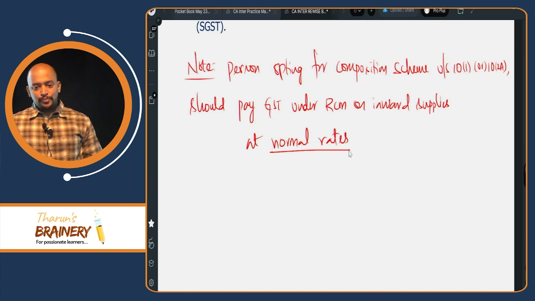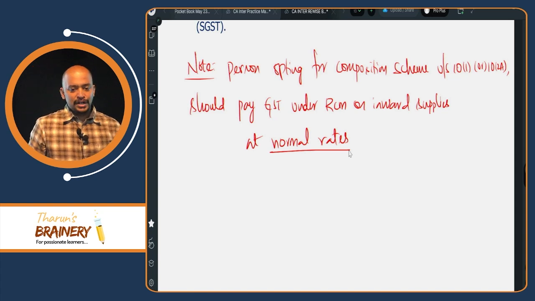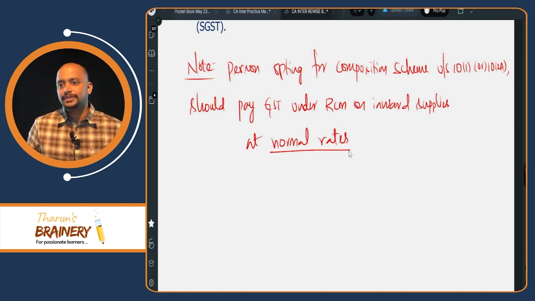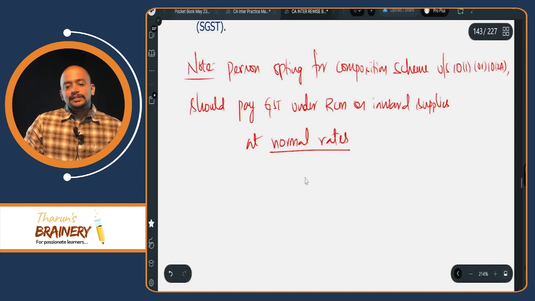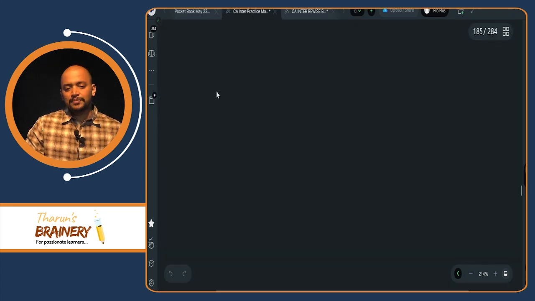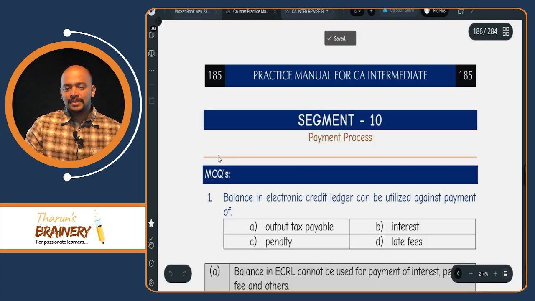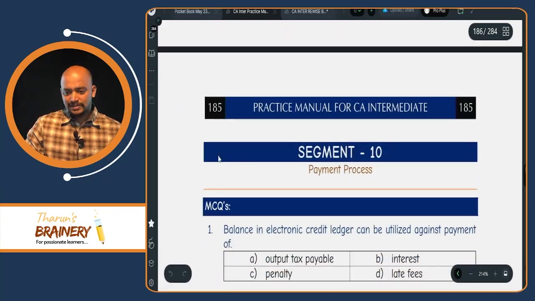A person opting for composition scheme under 10(1) or 10(2)(a) should pay GST under RCM on inward supplies at normal rates. Understood? Then we have seen the composition scheme, and in that composition scheme, we will see some more questions.